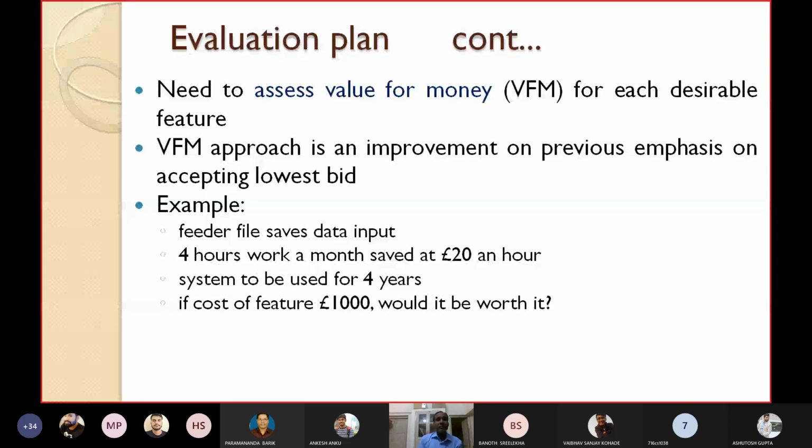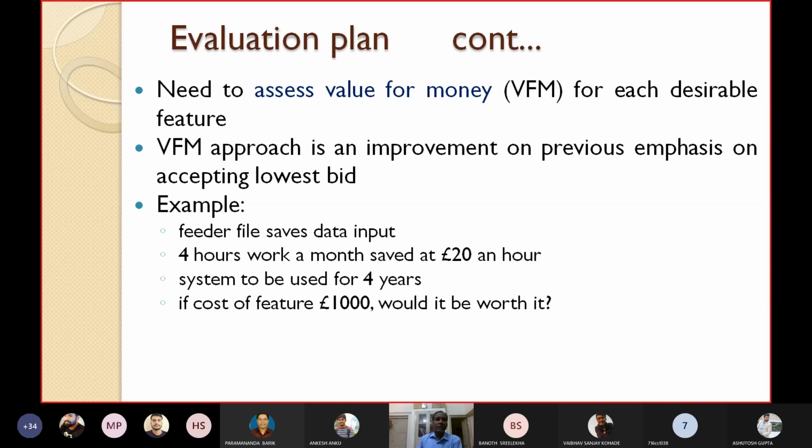There is a need to assess the value for money, or VFM, for each desirable feature. The VFM approach is an improvement on the previous emphasis on accepting the lowest bid.